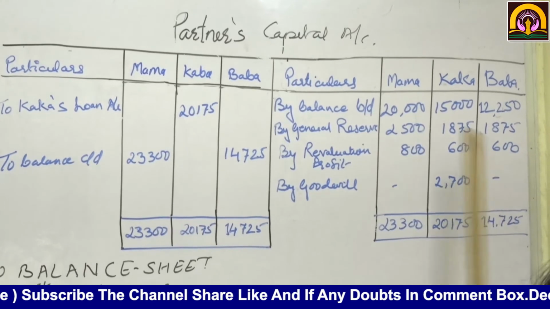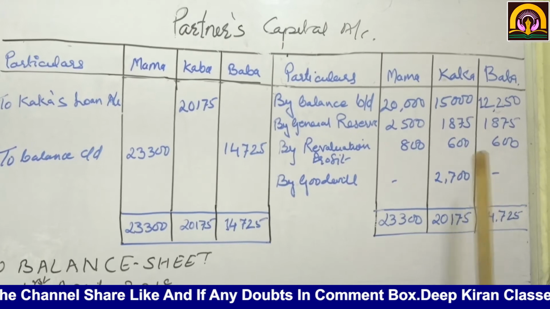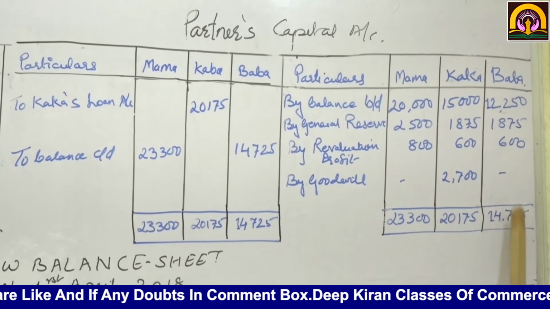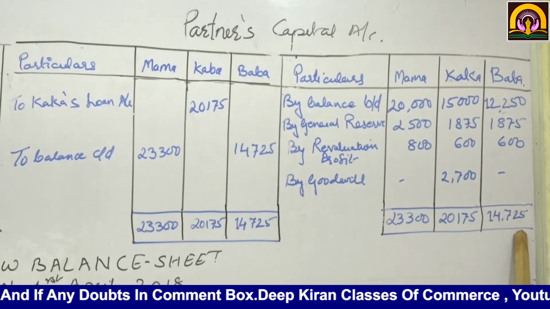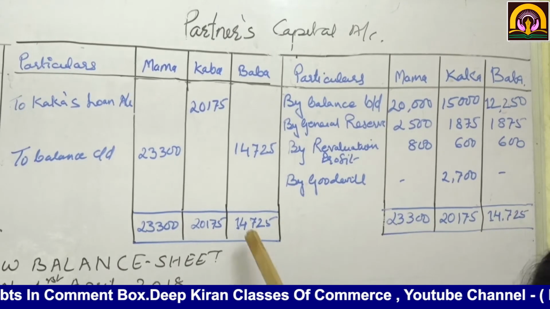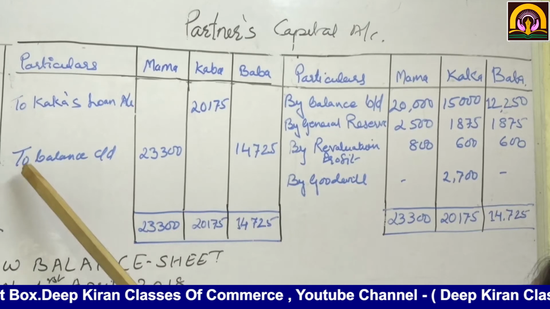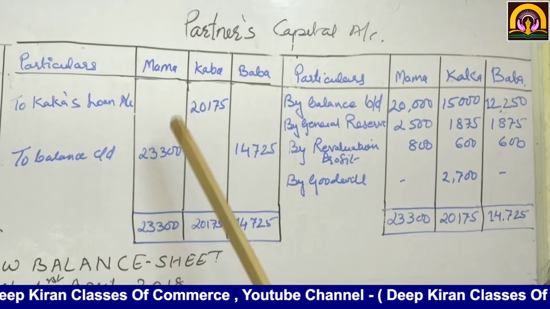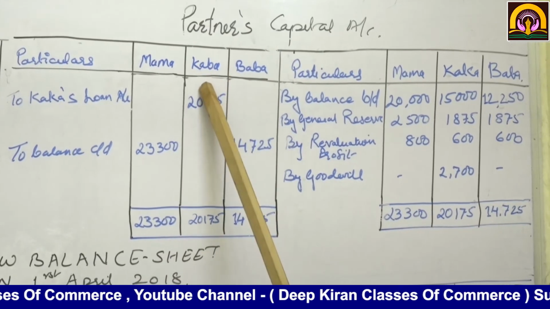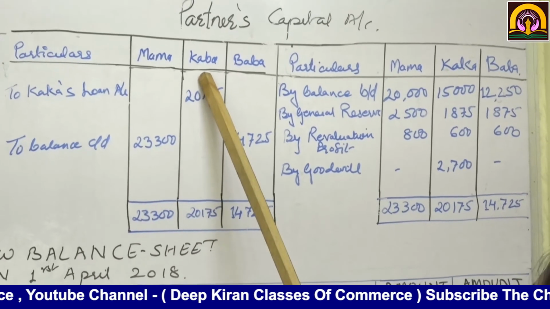Nothing more is asked. So we are going to close the capital accounts one by one. See, Baba's capital comes to 14,725. We will total up this side, write it on this side also, and then write balance carried down. Now the continuing partners are Mama and Baba. Kaka is retiring on this same day.